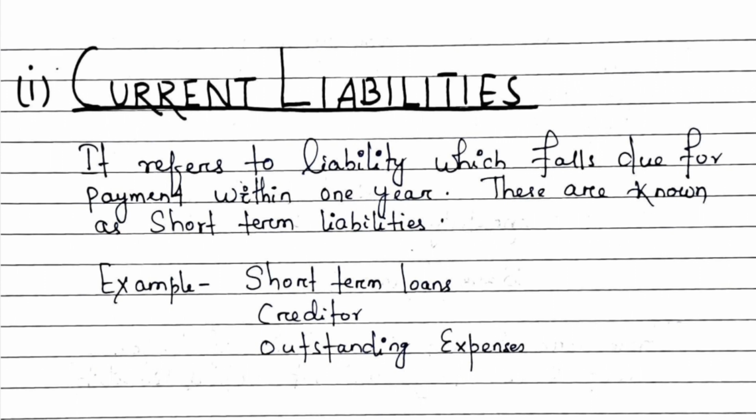It refers to liability which falls due for payment within 1 year. It means if we have taken any loan, we have to repay that loan within 1 year. These are also known as short-term liabilities because they are paid within a short period of time. Examples: short-term loans, creditors who are the suppliers of goods, and outstanding expenses, meaning the expenses for which we have got the benefit but have not made the payment yet, like salary outstanding and rent outstanding. So these are to be paid within 1 year, so they come under the head current liabilities.